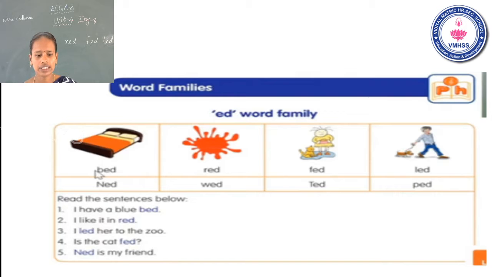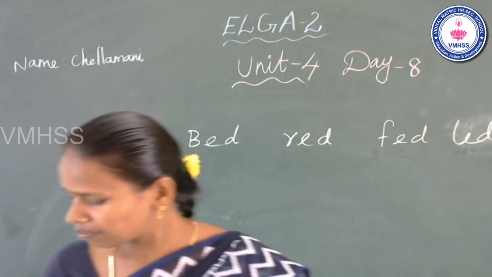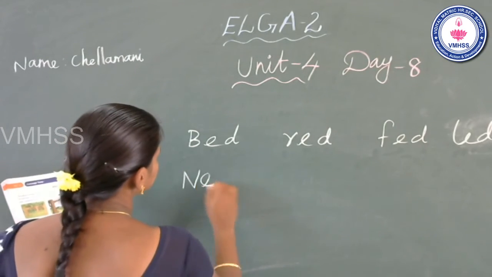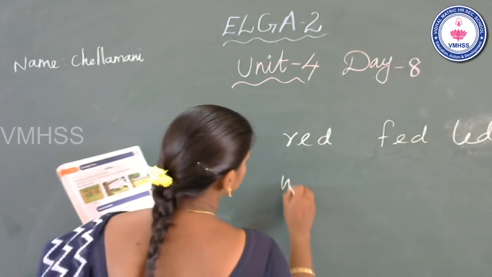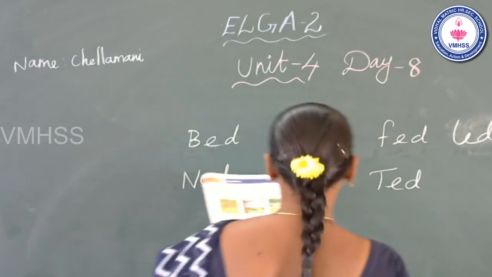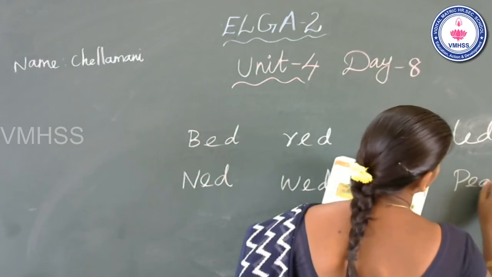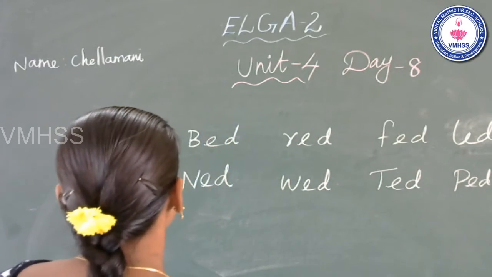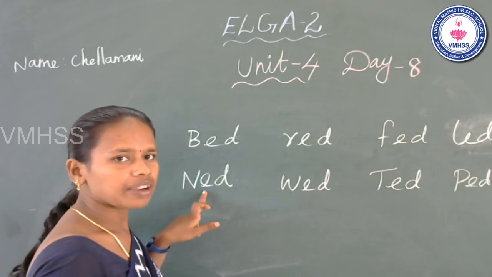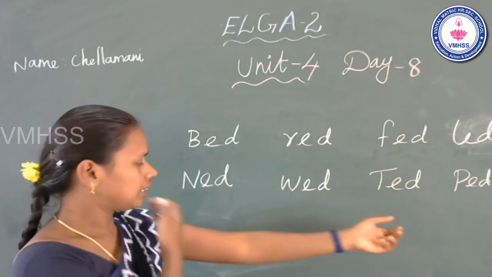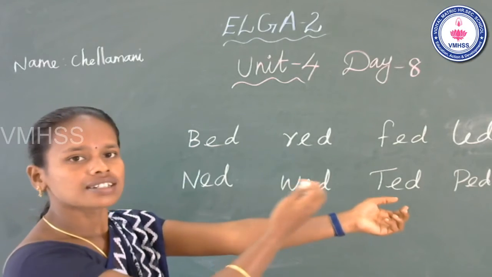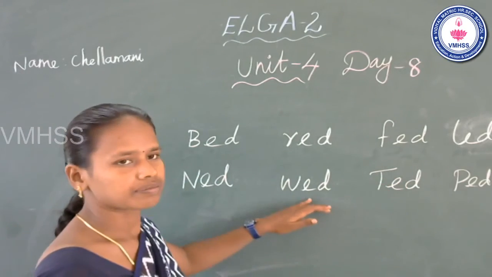Okay, now look at the board. Take a student reader. See the second row: nad, wad, dad, bad. Okay, see the first word, nad. Beginning n, middle a, end d, n, a, d, nad.